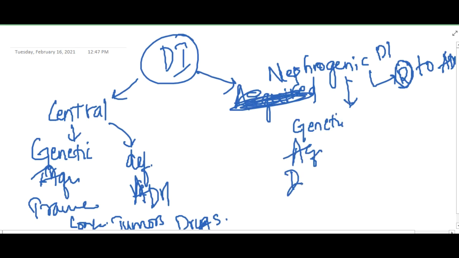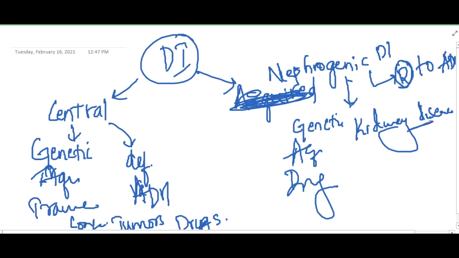These can also be due to drugs, and importantly, kidney disease. Obviously the problem here is in the kidney, because the receptors in the kidney are not able to recognize the antidiuretic hormone. So kidney disease, or sickle cell disease, can also cause nephrogenic diabetes insipidus.